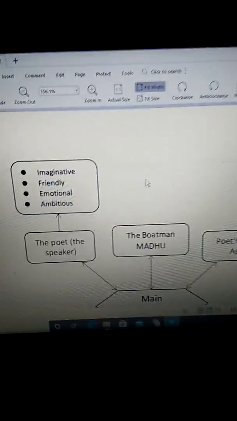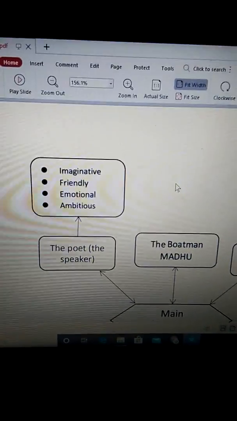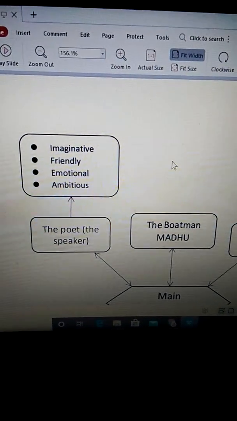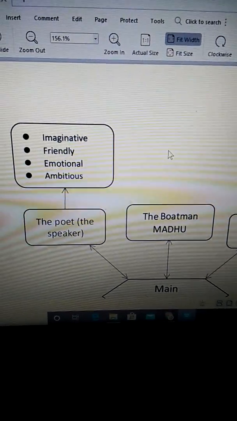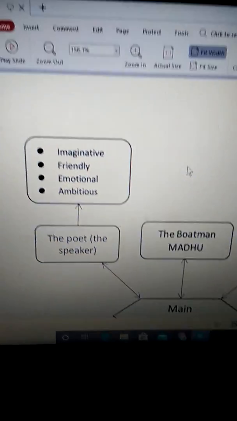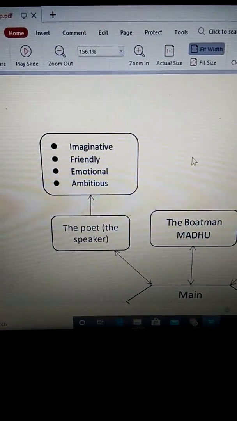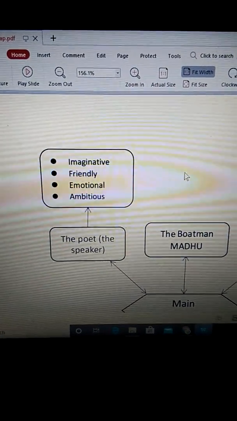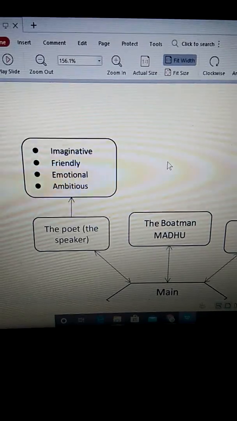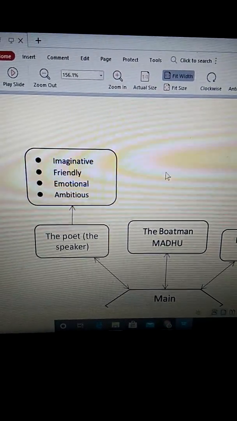From the poem, what can we conclude about the speaker or the poet? We can conclude that the poet is imaginative because I told you the entire poem is based on the imagination of the poet. He goes into the imaginary fairyland.